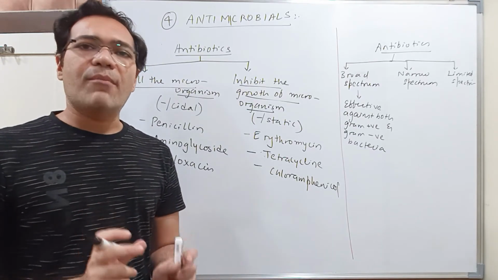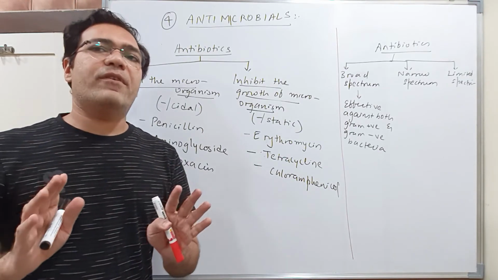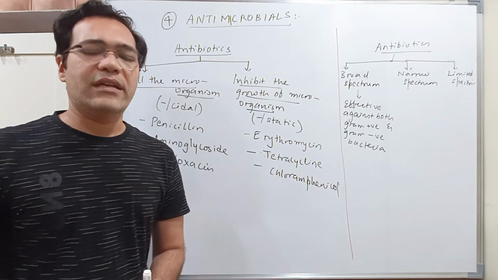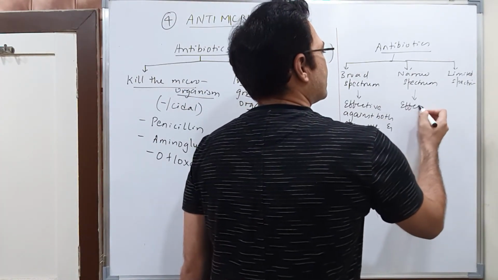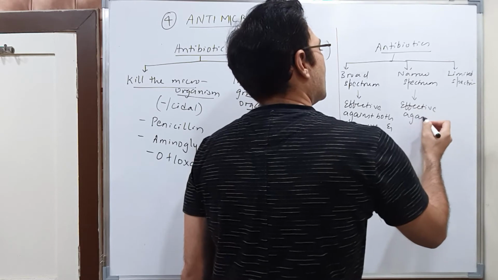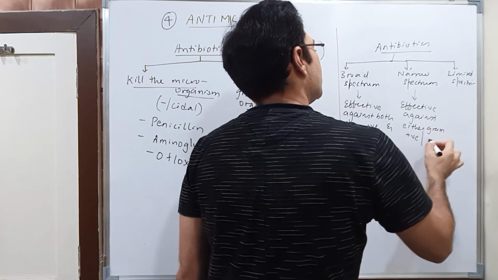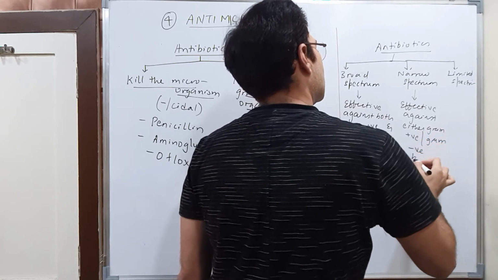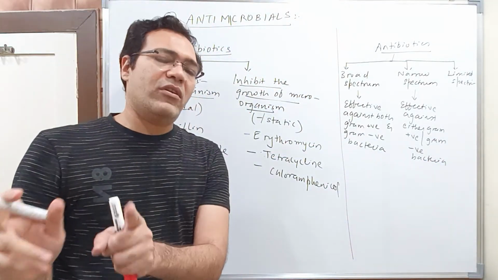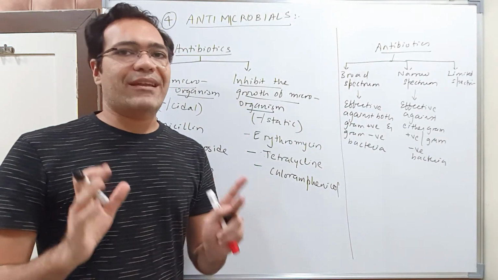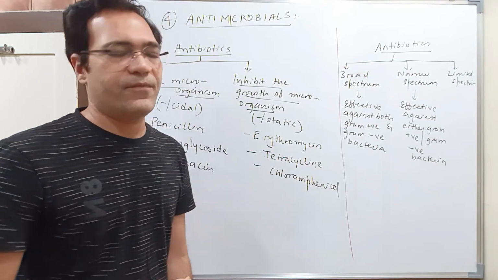Students, for those who do not know, gram positive and gram negative bacteria are the types of bacteria which mainly differ in the structure of the cell wall that they have. Now narrow spectrum antibiotics are effective against either gram positive or gram negative bacteria, right? Narrow spectrum antibiotics will act either on gram positive or on gram negative. It means if they are acting on gram positive, they will not act on gram negative, and if they are acting on gram negative, they will not act on gram positive.